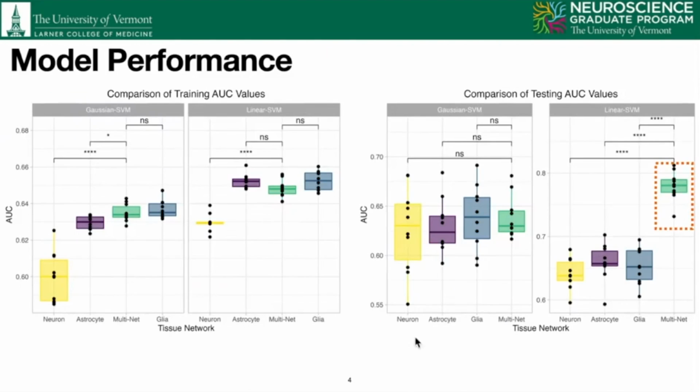We performed our NGR using nested cross-validation, and for our training data, we observed that the multi-network performed as well as the single network examples, though better than the neuron network alone. We picked the best models from our training set and applied them to our holdout testing set, and observed that for the Gaussian SVM, all models performed equally well, though the multi-network model had less variance. For the linear SVM models, however, the multi-network significantly outperformed the single network examples. These results support our hypothesis that the multi-network approach to NGR is more conservative at predicting AD candidates than the single network approach.